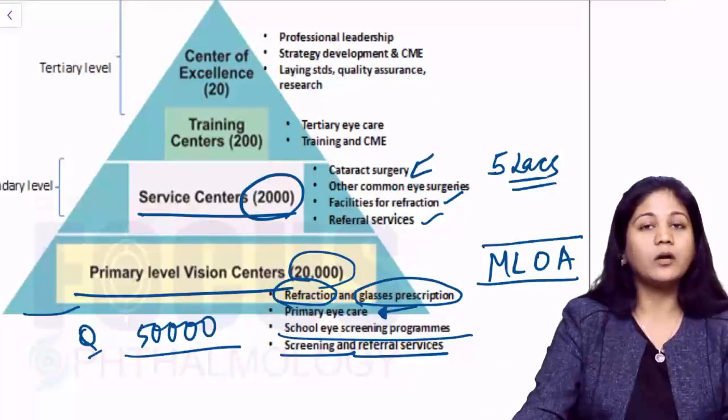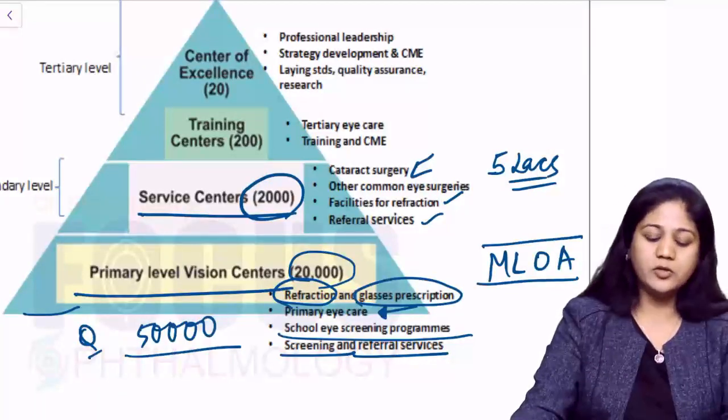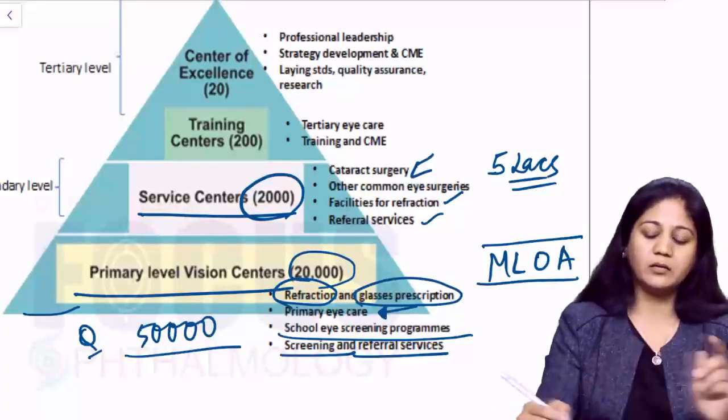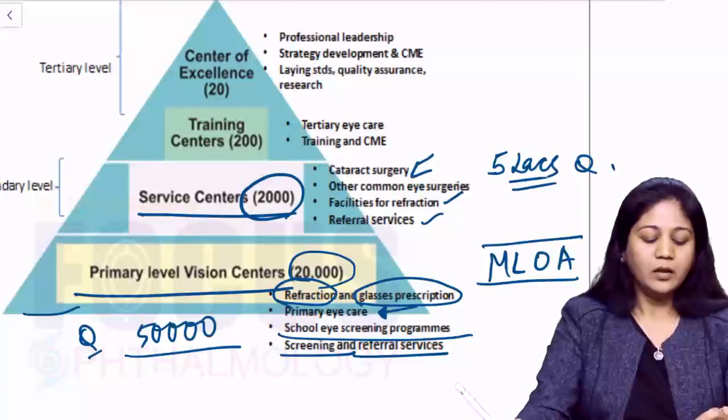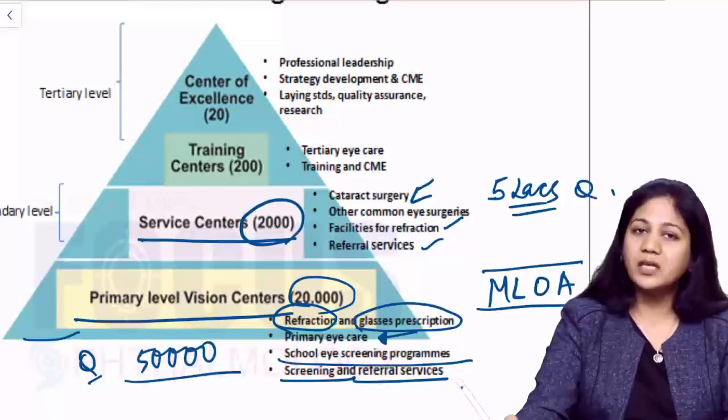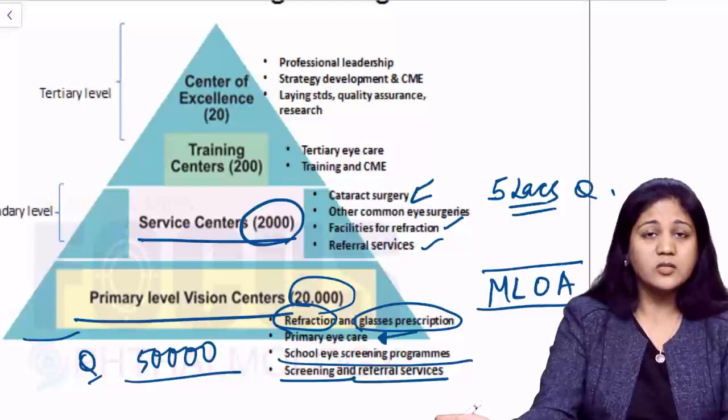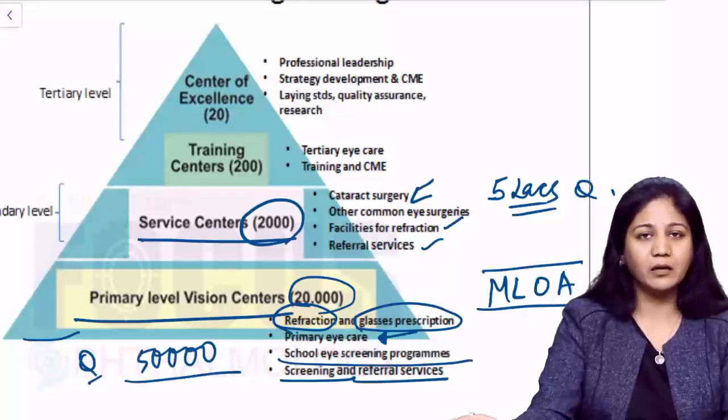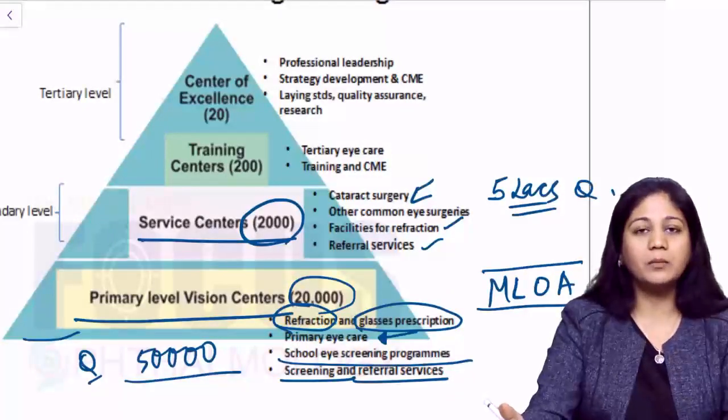Okay, so for each 5 lakh people you should have one service center. This is the question. Now after service centers you should have training centers. Training, as the name suggests, means you should have facilities for training. So you should be able to do training.